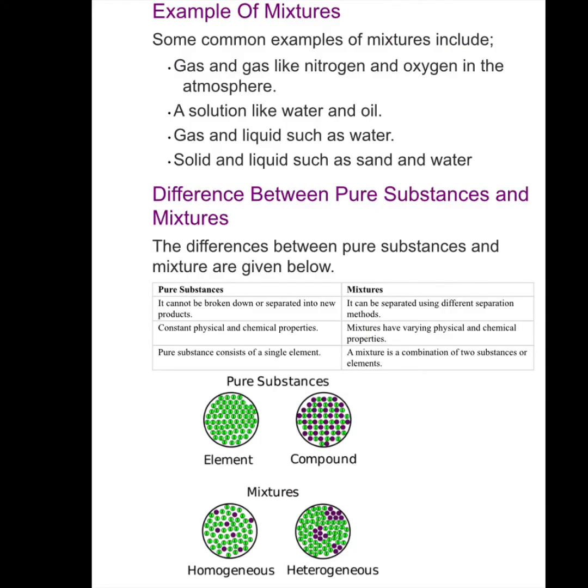Now look at the diagrams representing the difference between pure substances and mixtures on the basis of composition. Materials which are made of the same kind of particles, that is, have the same atoms or molecules, are called pure substances. Pure substances can be further classified as elements and compounds. A mixture contains two or more substances mixed in any proportion. The components of a mixture are not chemically combined with each other. A mixture is therefore not a pure substance.